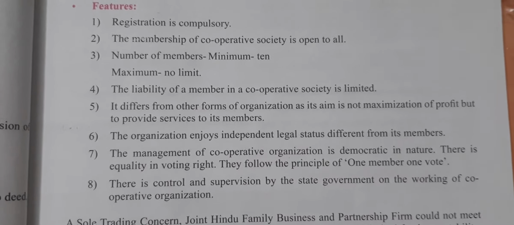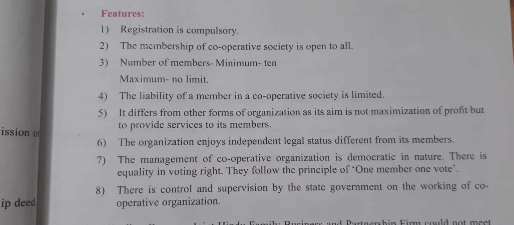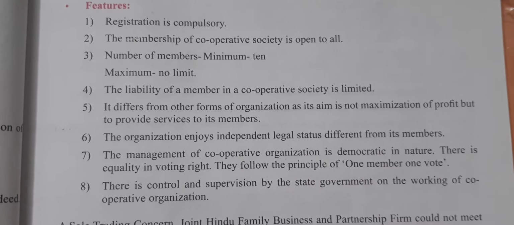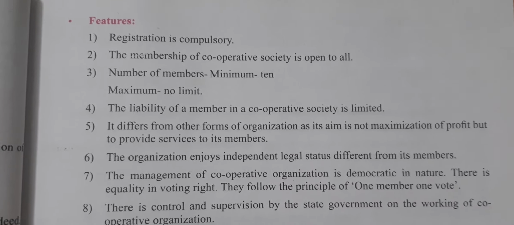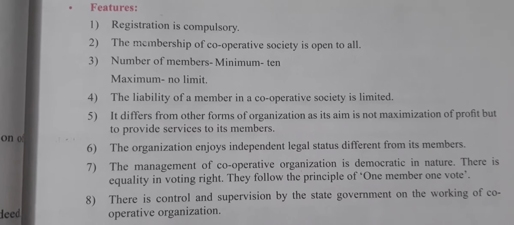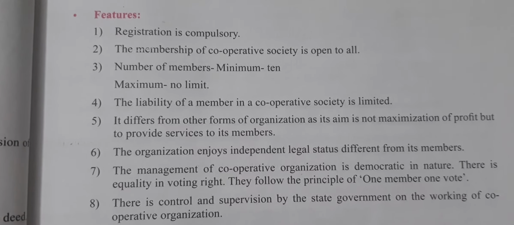Now we'll learn the features of cooperative society. The first, as in the meaning we have already studied, the registration of a cooperative society under the Maharashtra Cooperative Societies Act 1960 is compulsory.